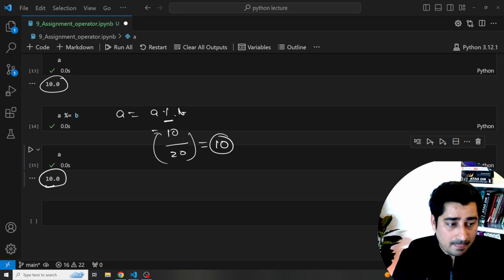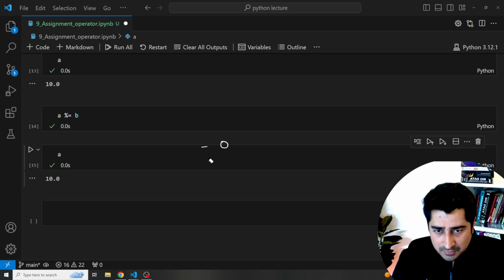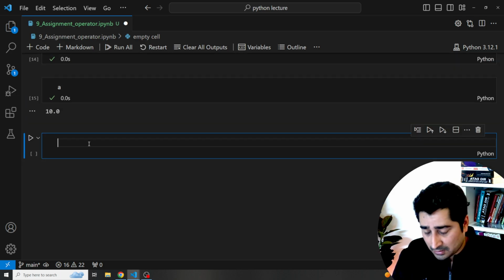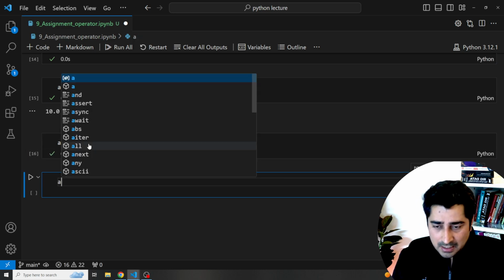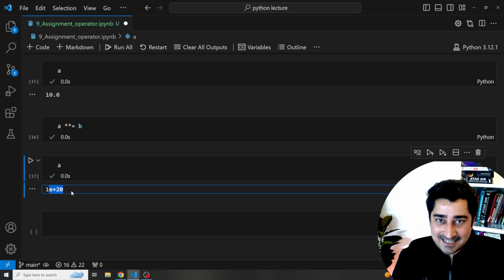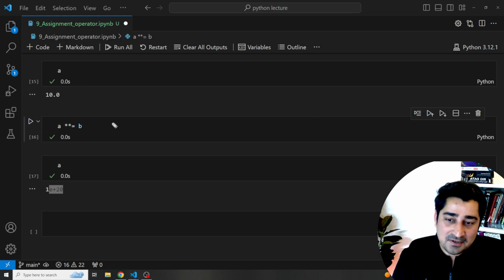That's very simple. Now let's move to the next one. So remainder we are able to understand. Now let's talk about the floor function, or maybe power we can talk about. So A **= B. Execute. Now what is the value of A? It's very huge, right? So what is the meaning of this one? Let's try to understand. The meaning of this one is nothing but A is equal to A to the power B. This is what it means.